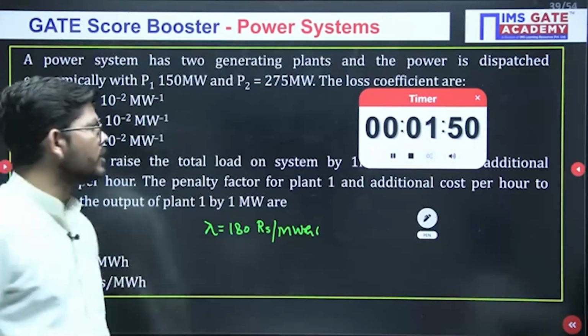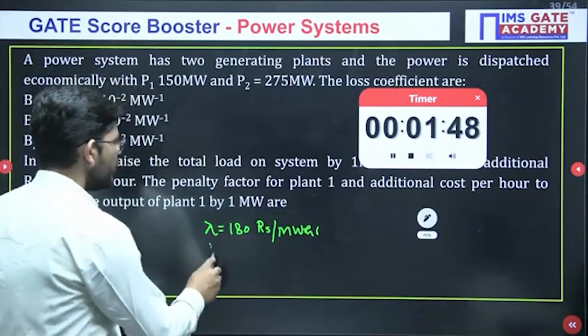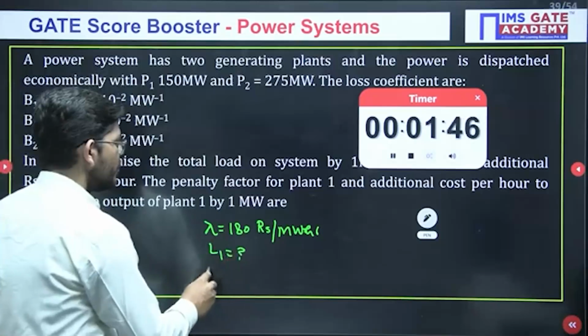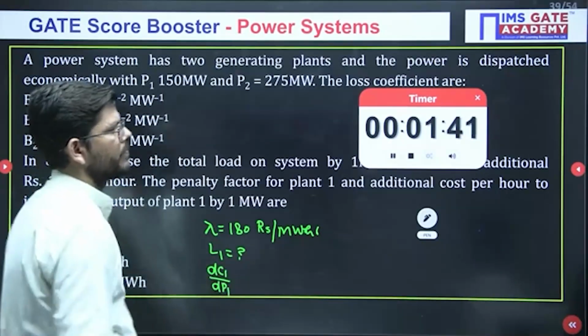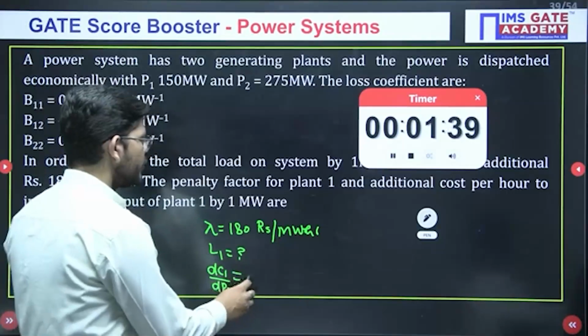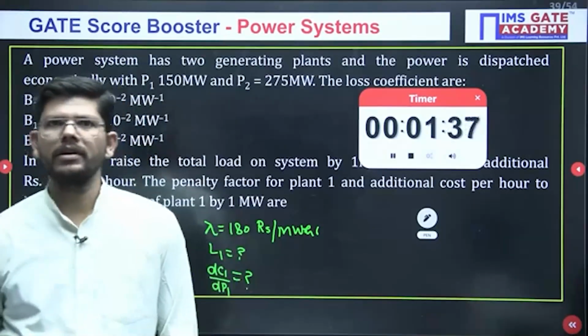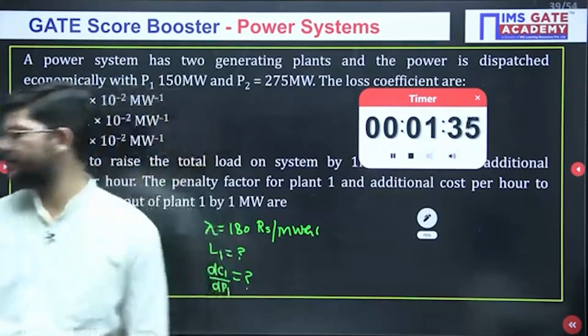Okay. Are you getting what you have to calculate? You have to calculate L1 and you have to calculate what will be the value of ∂C1/∂P1. These two things you have to calculate here, which I think you will be able to do.